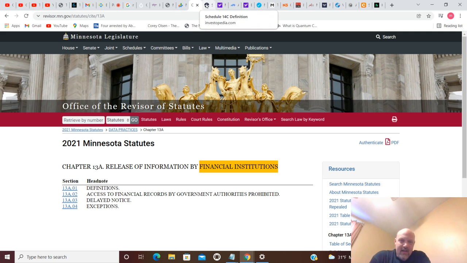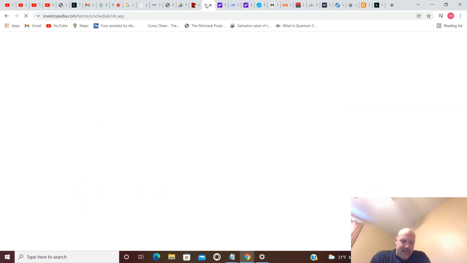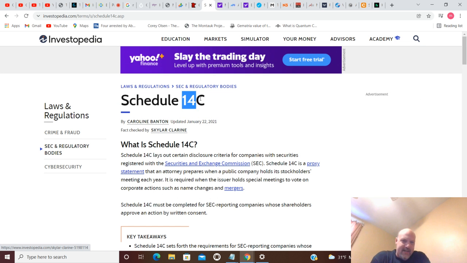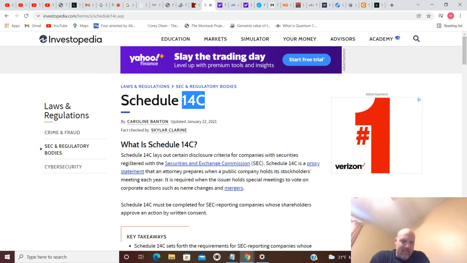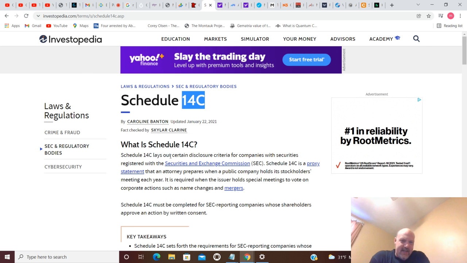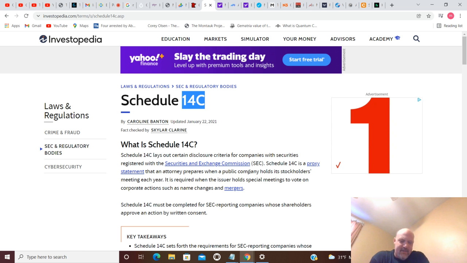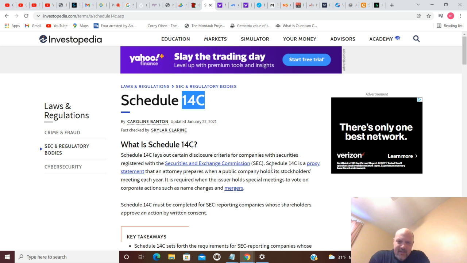If we move on from that, you have 14C, and 14C ends up being Schedule 14C on Investopedia. Schedule 14C lays out certain disclosure criteria for companies with securities registered with the Securities and Exchange Commission, SEC.